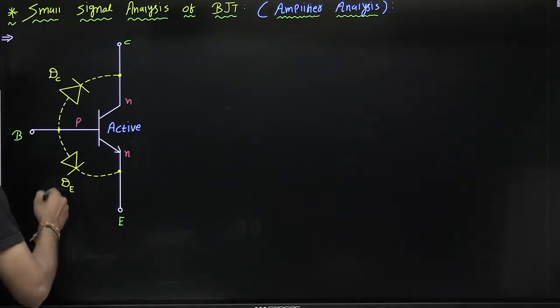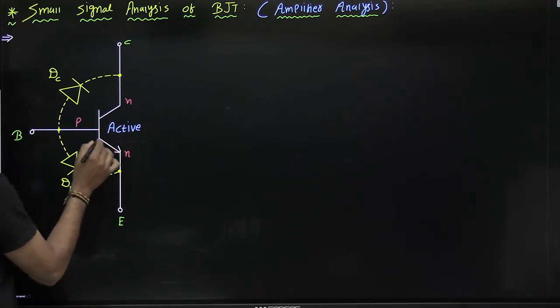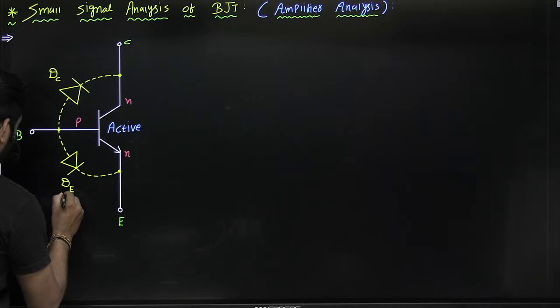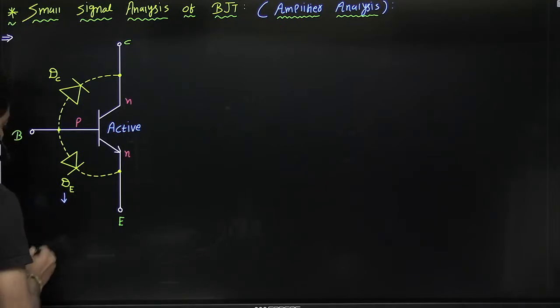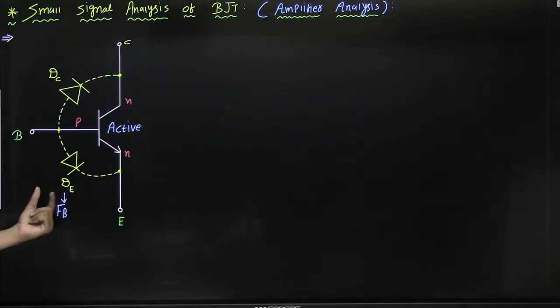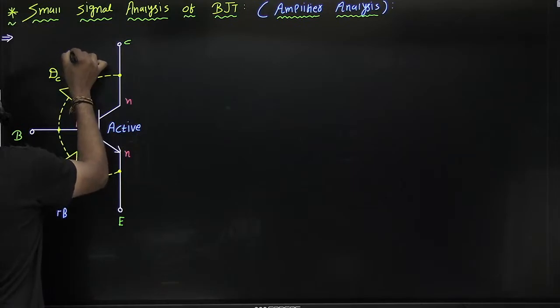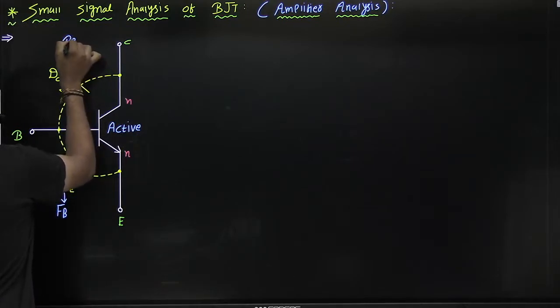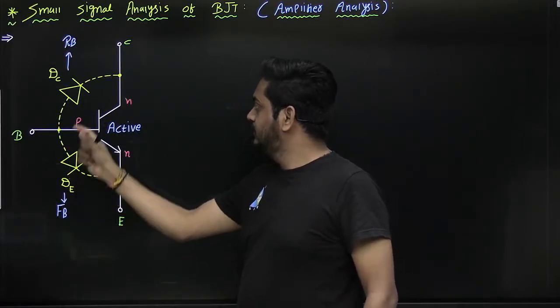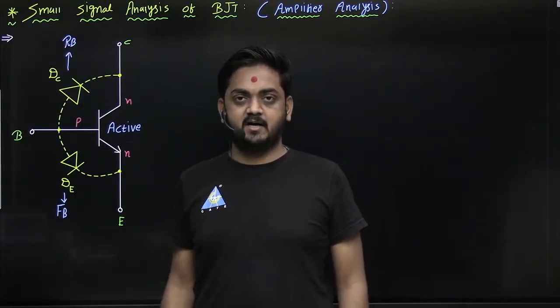And for the BJT to operate in the active region, this diode should operate in forward bias, and this diode should be in reverse bias, guys. Remember this thing.